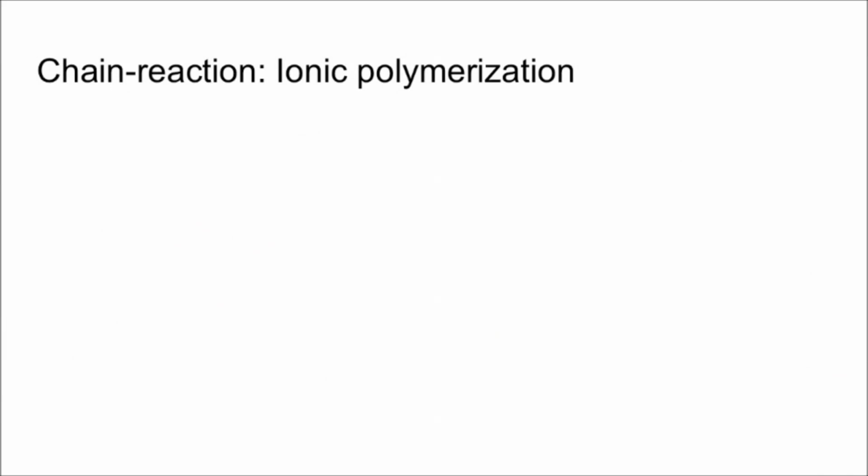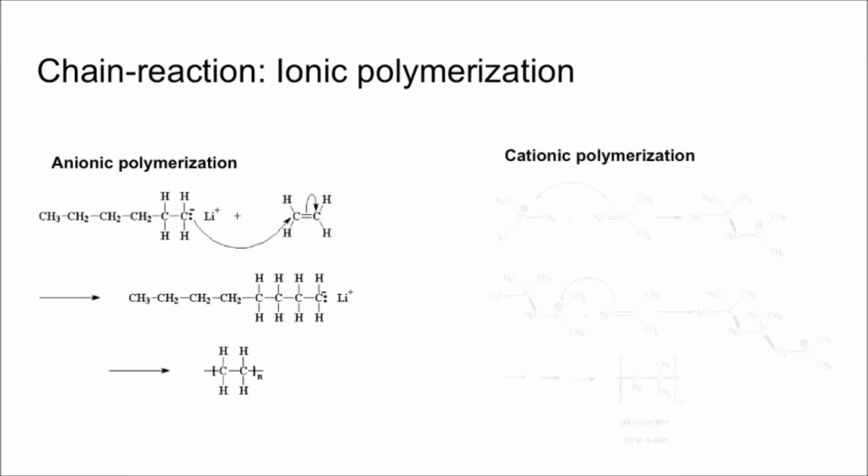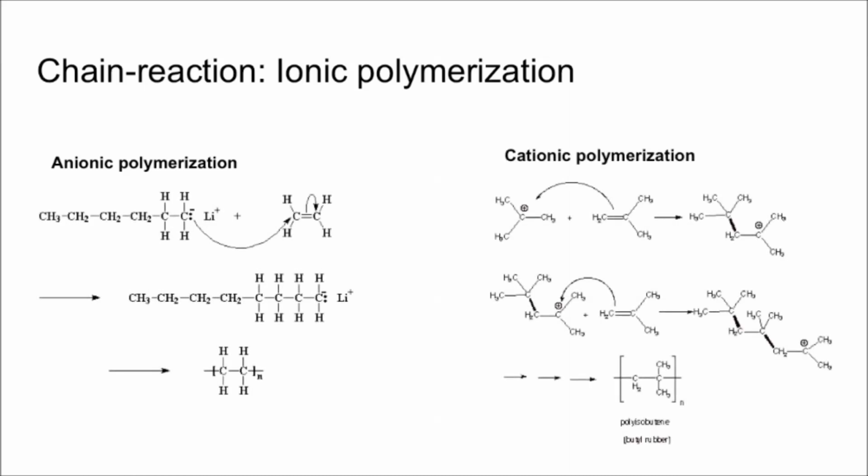Ionic polymerization is another type of chain reaction. Ionic polymerization can be anionic or cationic. In the first case, the electron is withdrawn, while in the second case, the electron is donated. In anionic polymerization, the electron density is decreased on a double bond and facilitates the attack of anionic species such as cyano and carbonyl, while in cationic polymerization, density is increased on the double bond and facilitates the attack of cationic species such as alkoxy, alkyl, alkenyl, and phenyl.